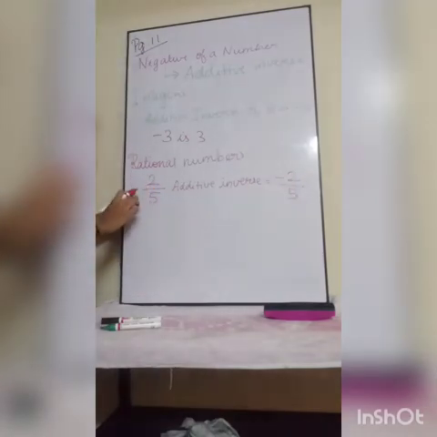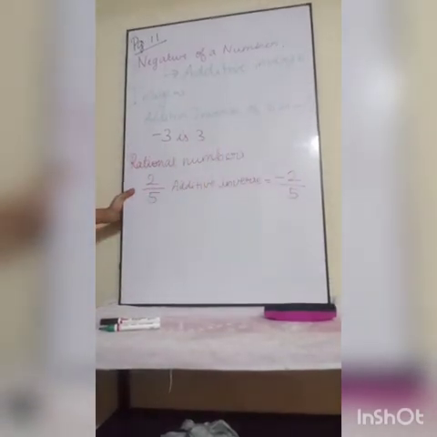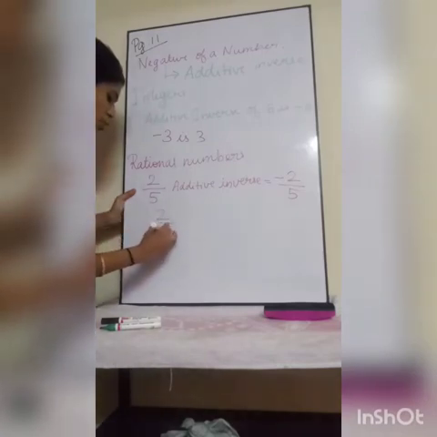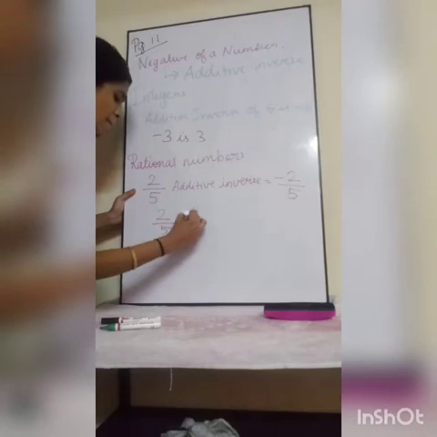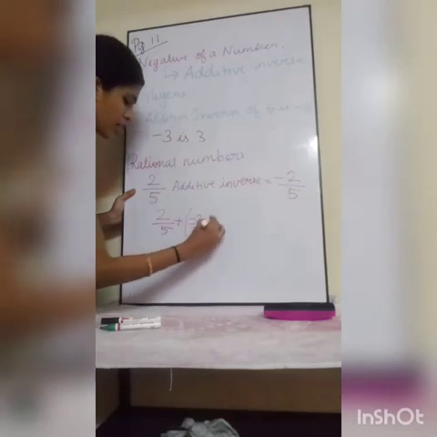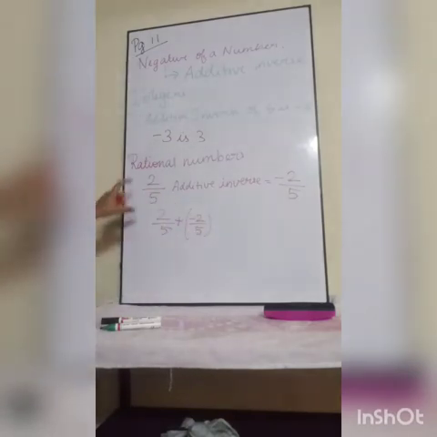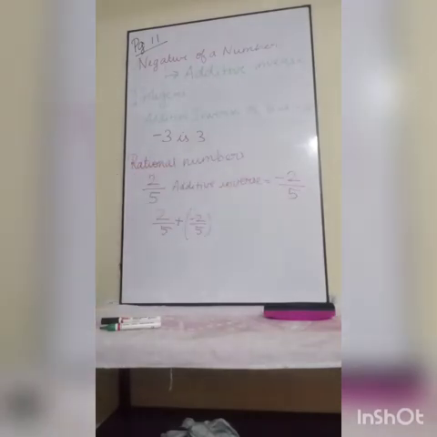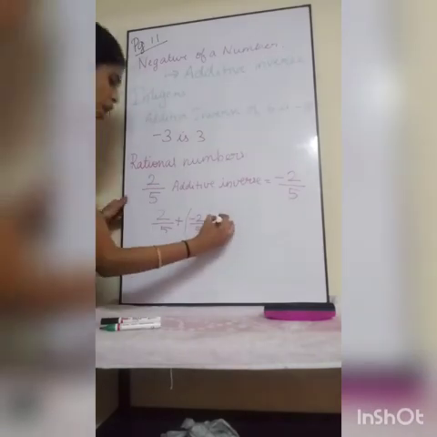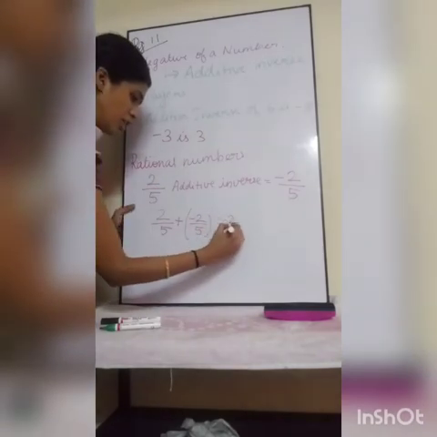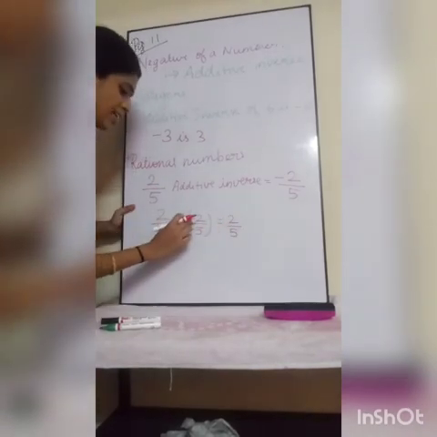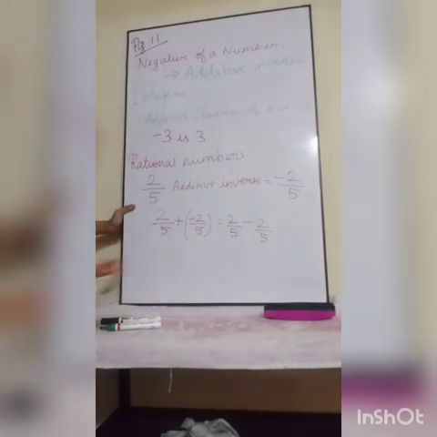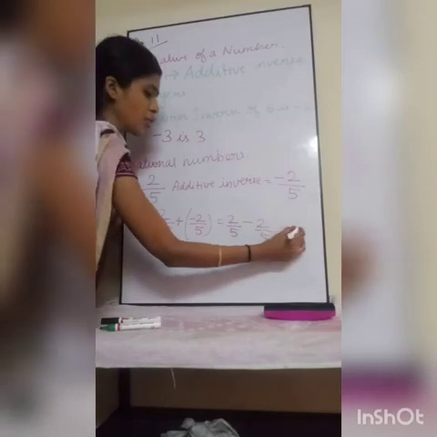Just plus 2 by 5 means minus 2 by 5. So I am just going to add those two. 2 by 5 plus minus 2 by 5. I am just going to add this 2 by 5 and its additive inverse minus 2 by 5. So 2 by 5 minus 2 by 5? 0.